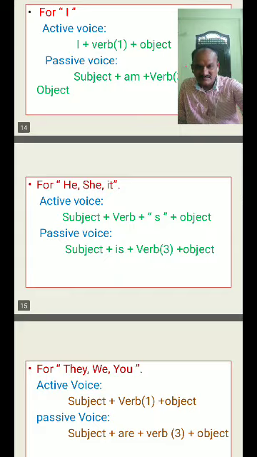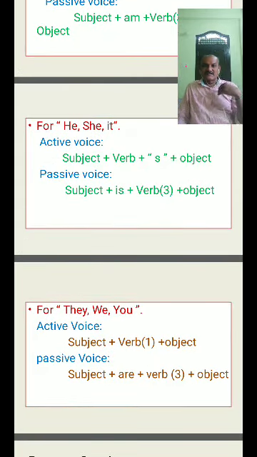For he, she, it, third person, activize: subject plus verb with s plus object. Passivize: subject plus is plus verb three plus object. For they, we, you, activize: subject plus verb one plus object. Passivize: subject plus are plus verb three form plus object.